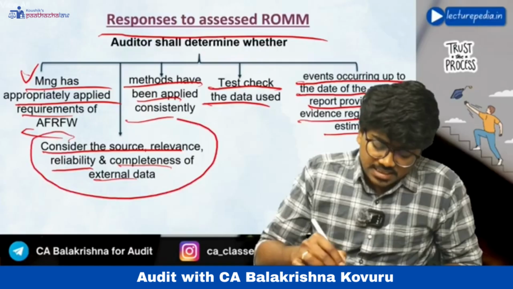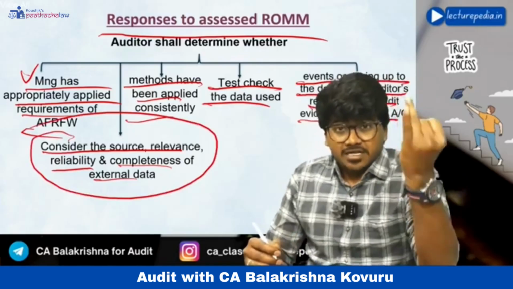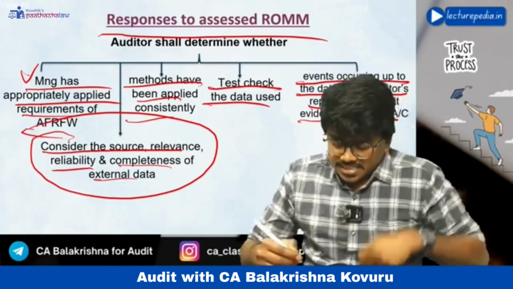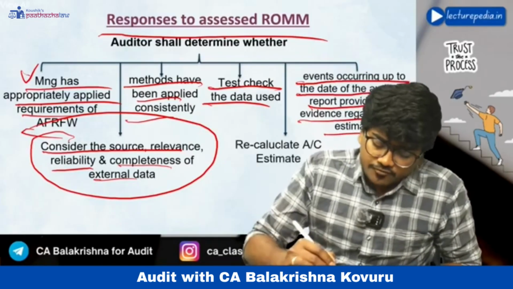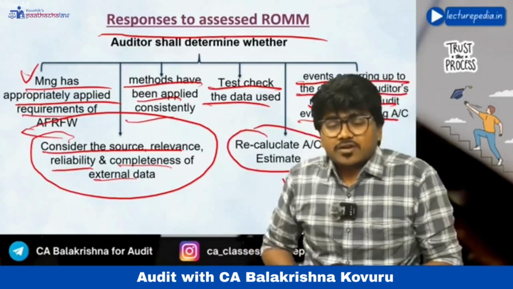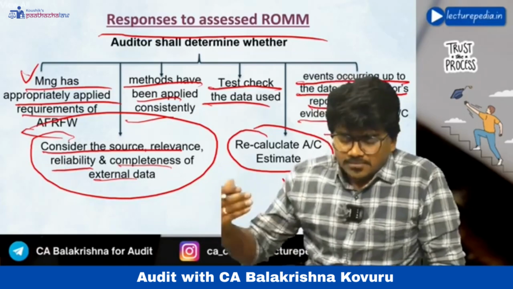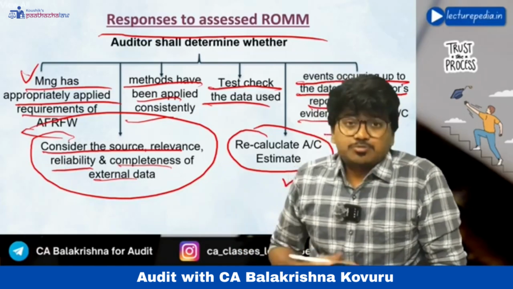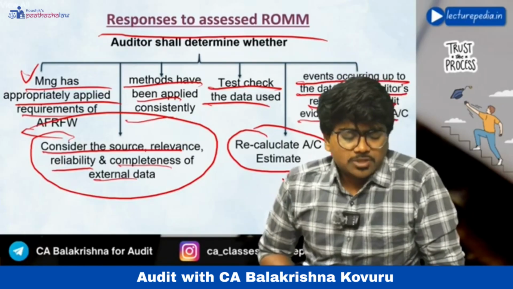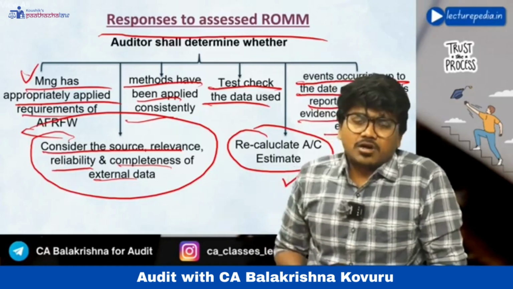Whether the data that is being used for the purpose of making accounting estimate is consistent, reliable, complete, and you should also see the source from which the data is obtained. And finally, if you want, you can also recalculate the accounting estimate. This is also one of the further audit procedures that you can perform with respect to the accounting estimate. So these are the responses that the auditor can design with respect to accounting estimates. These are nothing but procedures that the auditor will perform.